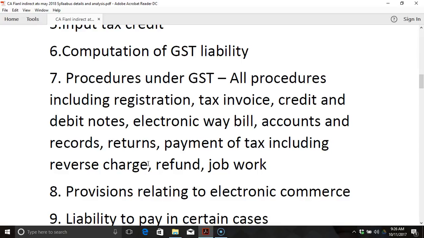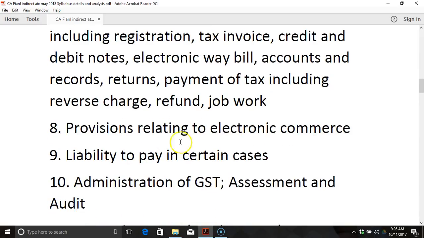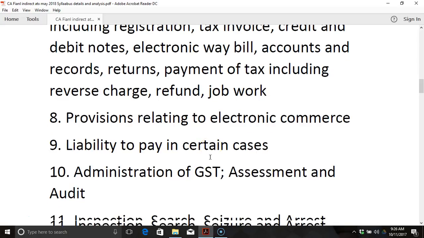Refund, job work. Next is provisions relating to e-commerce. With regard to provisions relating to e-commerce, there is something called TCS provision. Even TCS provisions are being deferred as of now. Next is liability to pay in certain cases.